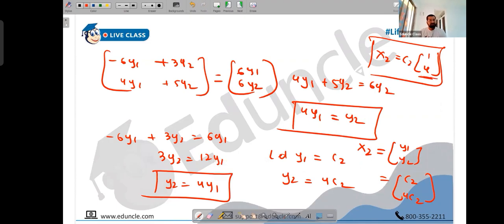Or you can say this is the second fundamental eigenvector, or the second eigenvector corresponding to the second eigenvalue. There are exclusive terms for this. So 1 and 4 is the eigenvector, as a column vector of 1, 4, corresponding to the second eigenvalue. Any questions, anyone?